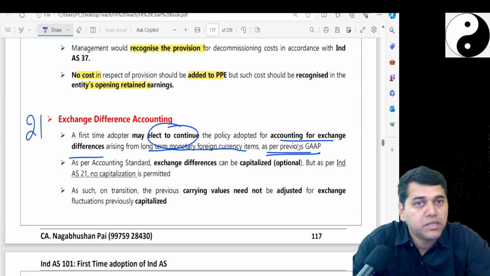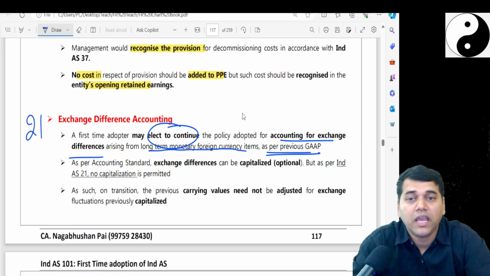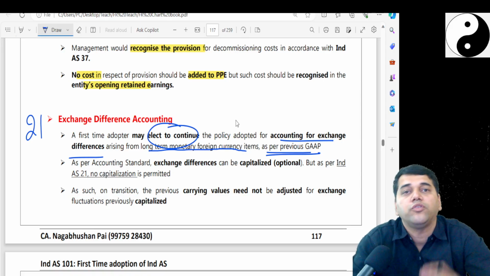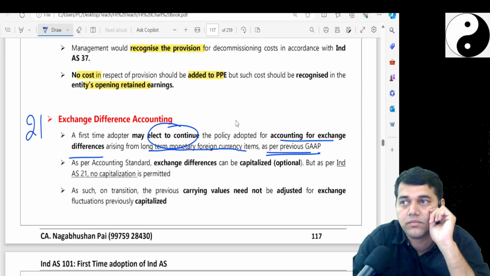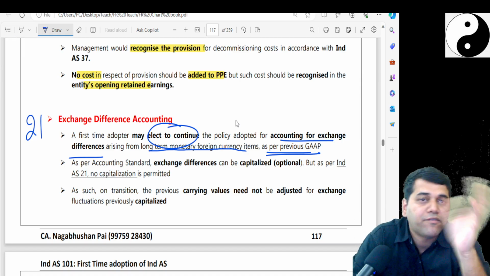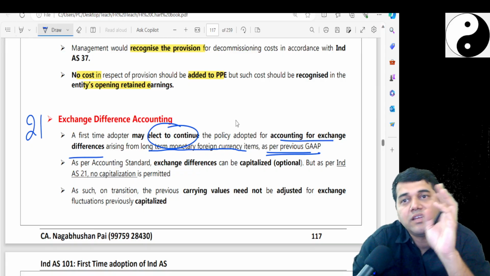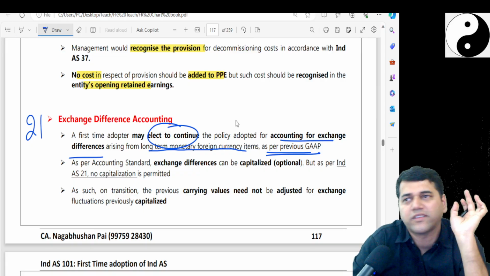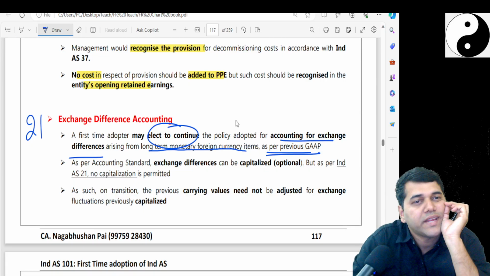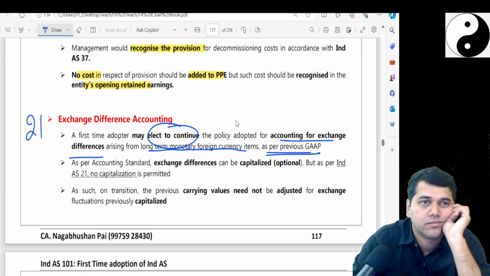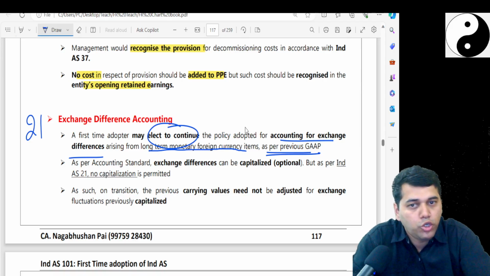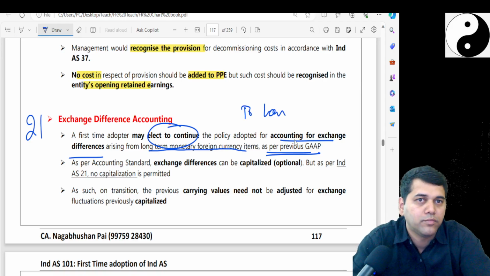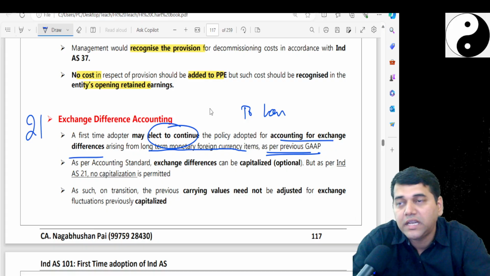Now, as per our accounting standard also, any changes in foreign currency, suppose you have taken one foreign currency loan. On that foreign currency loan, there is one foreign currency gain or loss going to come. Say forex loss comes now. What accounting entry do you pass? To loan you debit, because it is a loss. Liability balance is debit.